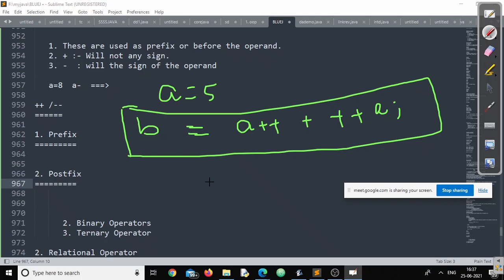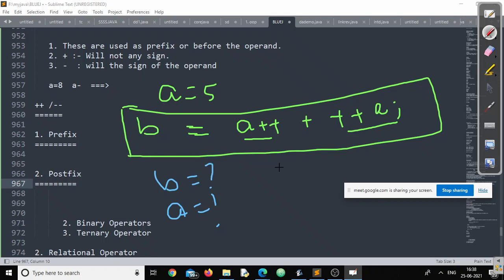This arithmetic statement is a valid or invalid statement? Valid. Perfectly valid statement, right? We have used unary operator here. We have also used unary, and in between binary is there. No problem at all. Now the question is, what will be the value of b and what will be the value of a? We have to calculate, right?